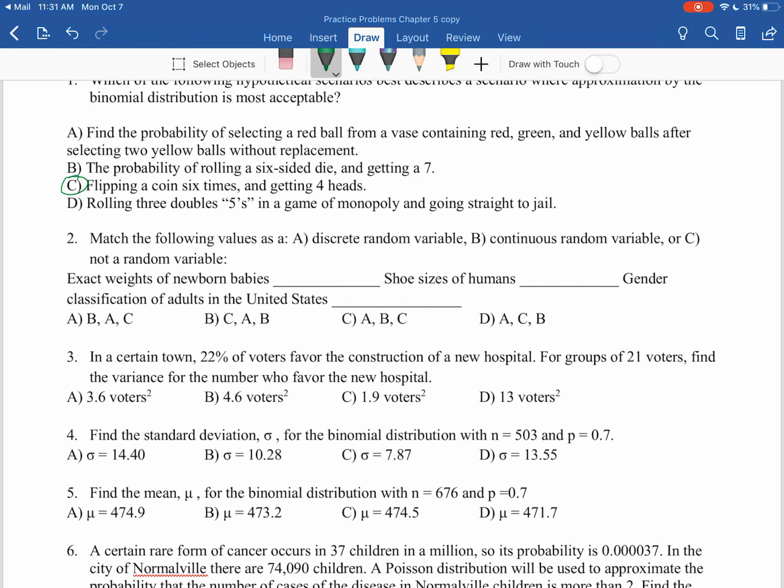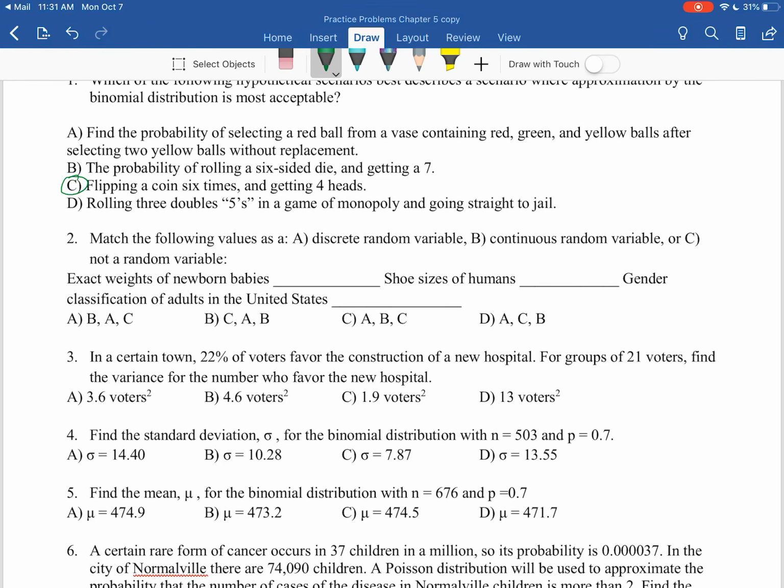Moving along here, we're going to match the following values. So remember, A is discrete, a very hard number, whereas B is a continuous random variable and C is a non-random variable. When we go through this, I think a better wording, instead of exact weights of newborn babies, would just be weights of newborn babies during a time period, and newborn babies' weights are always changing. It's going to be continuous.